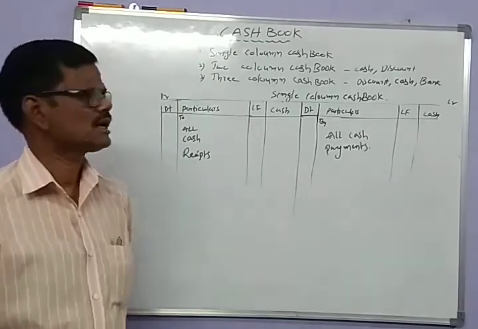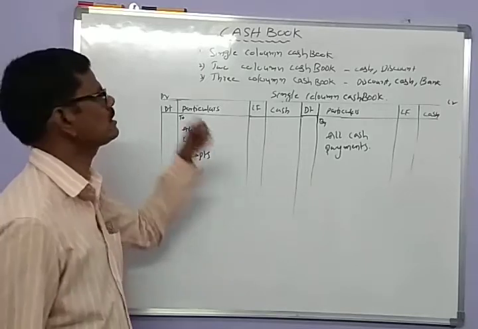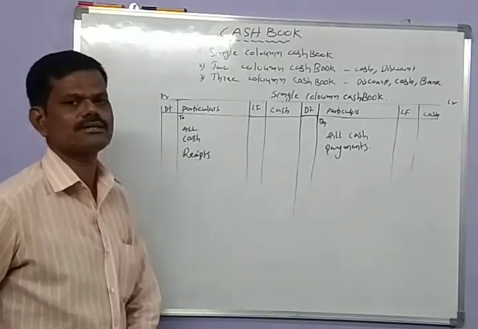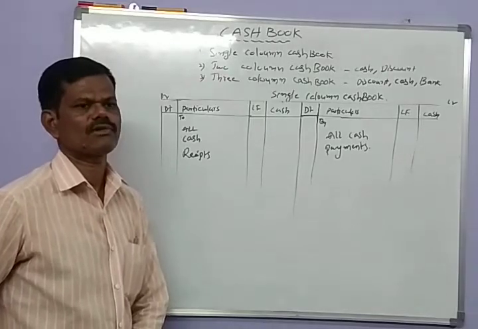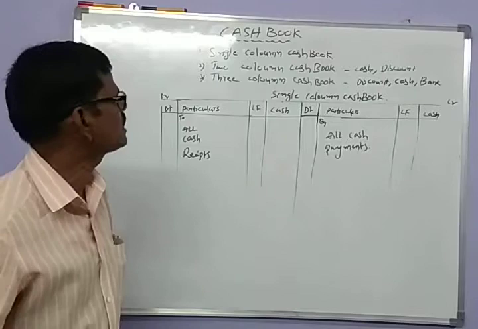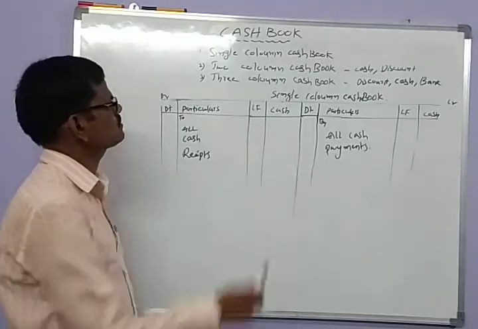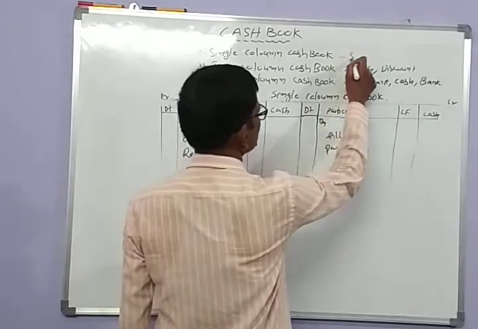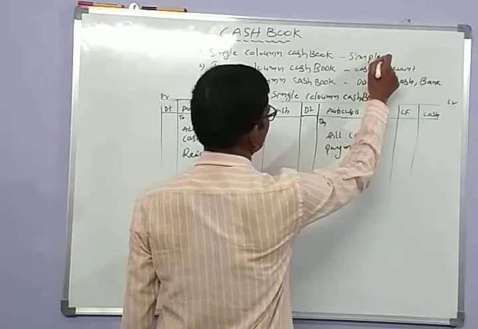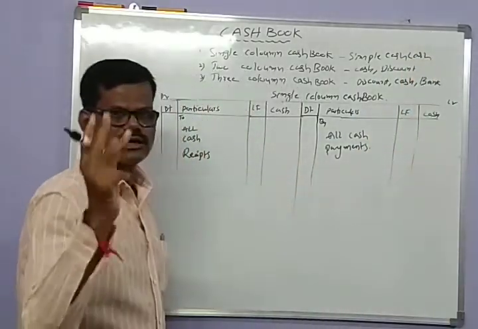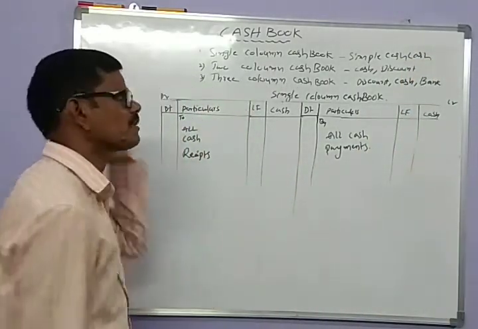Here, let us see the cash book. We have three kinds of cash books.